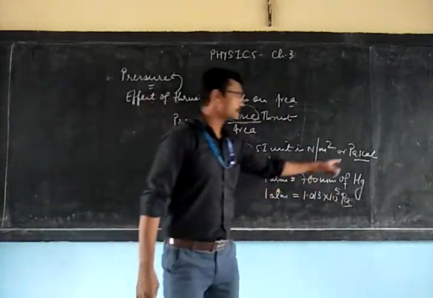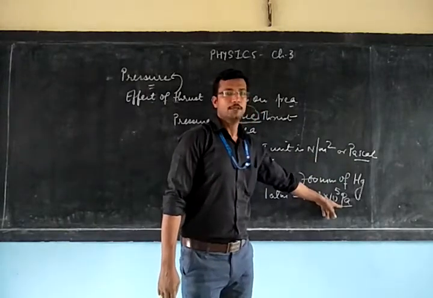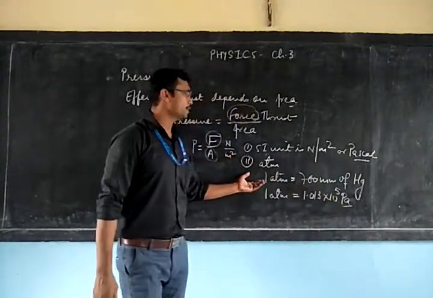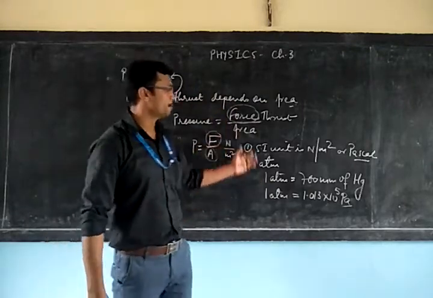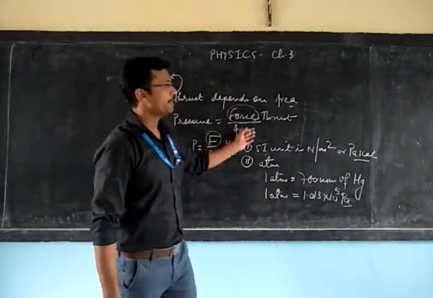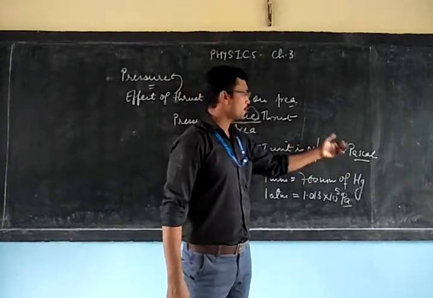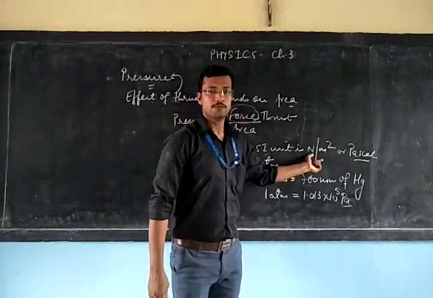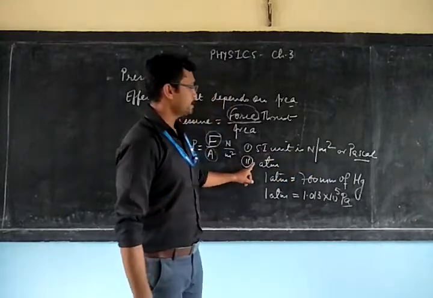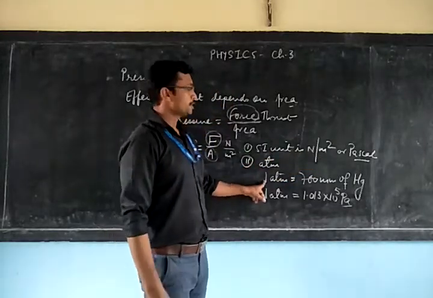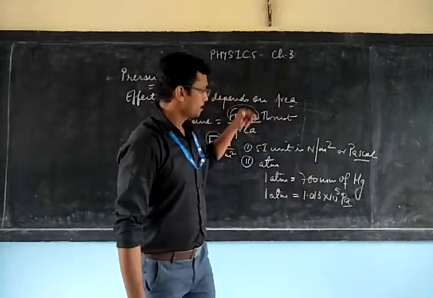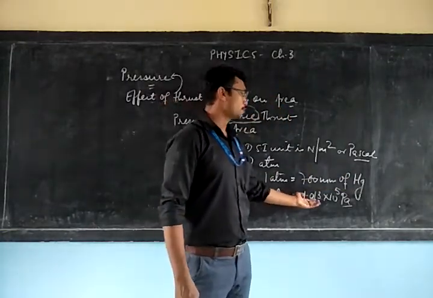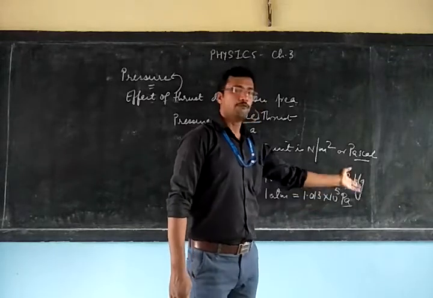The symbol of Pascal is Pa. Though we have other units also, these are the two main units. The SI unit is Pascal, which can also be written as Newton per meter square, and the other unit is atmosphere, which is equal to 760 millimeter height of mercury, or almost 10 to the power 5 Pascal.